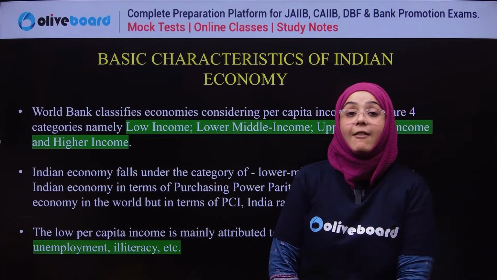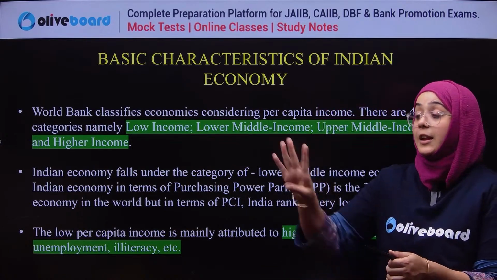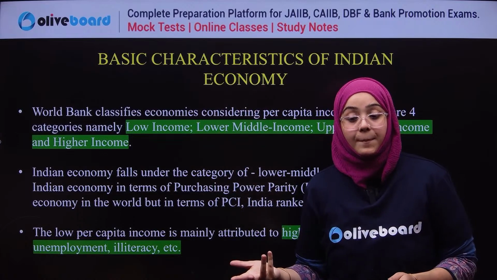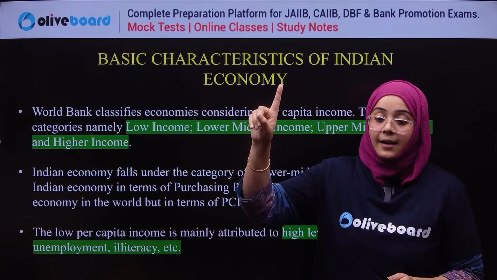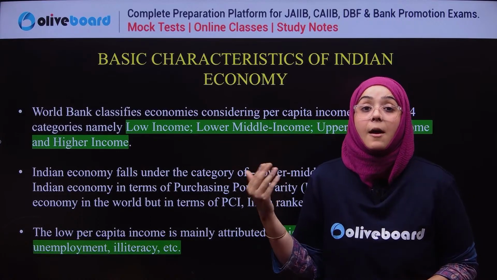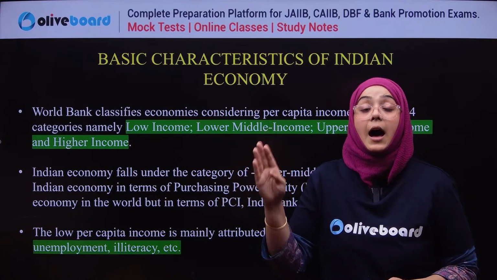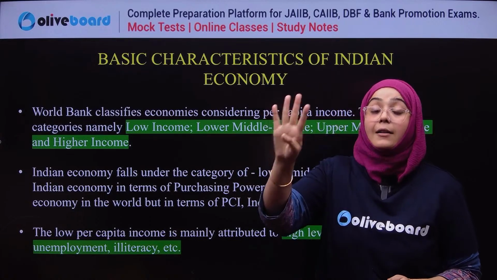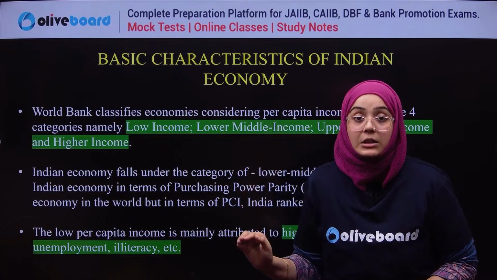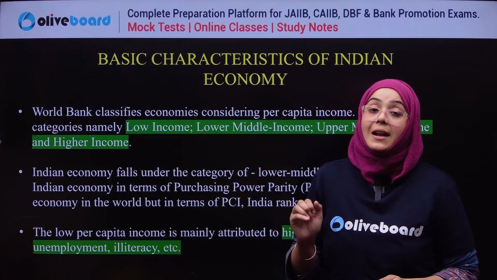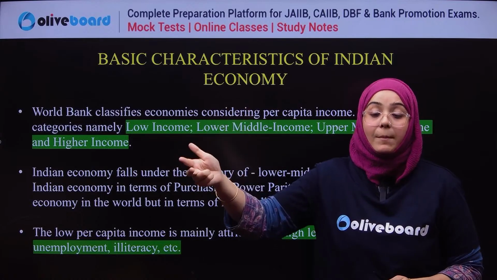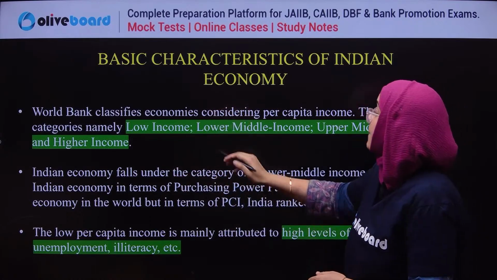The World Bank classifies different types of economies into four categories. First is the low income category, second is the lower middle income category, third is the upper middle income category, and fourth is the higher income category. So these are the four categories under which different types of economies have been allocated. What are these four categories? High income, low income, lower middle income, and upper middle income.